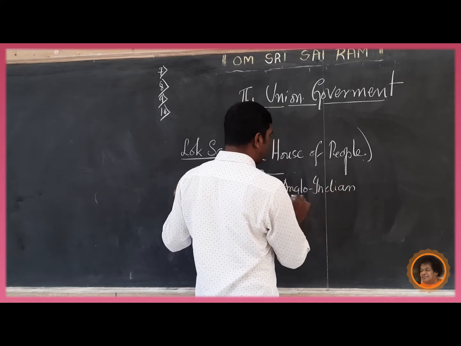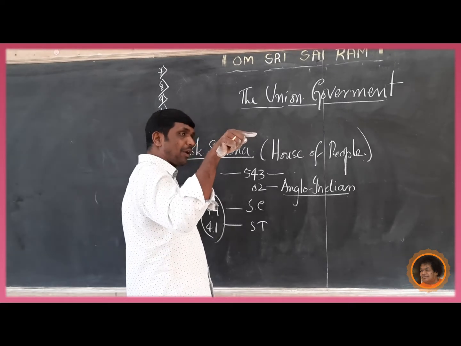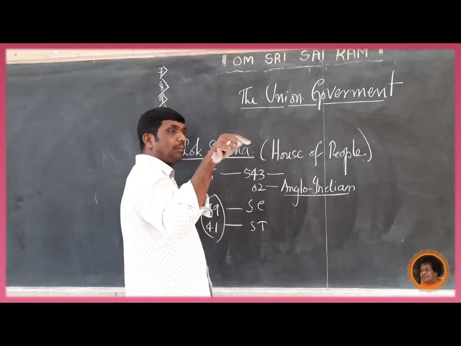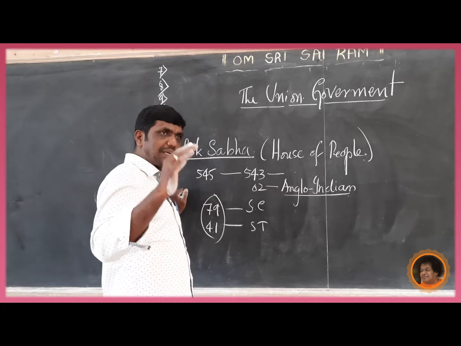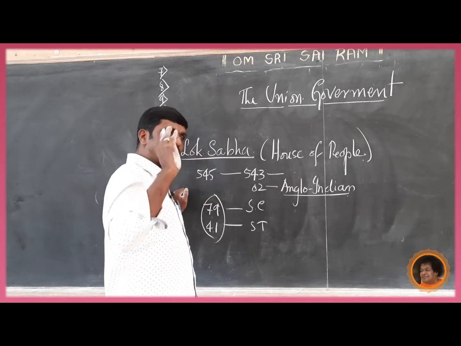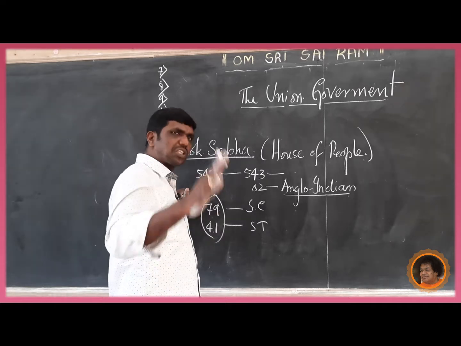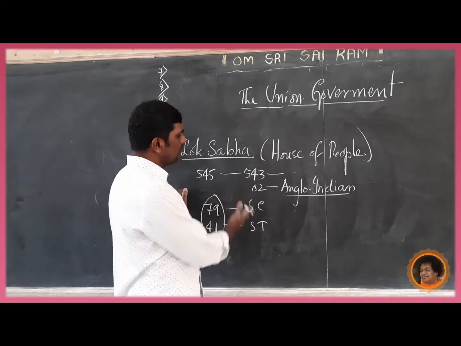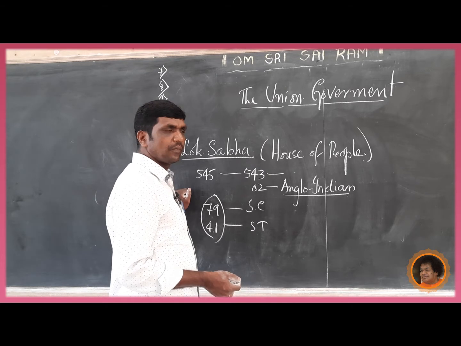They are nominated by the president. In the Rajya Sabha, 12 members are nominated by the president, those who made wonderful achievements in art, science, literature, sports, social services.